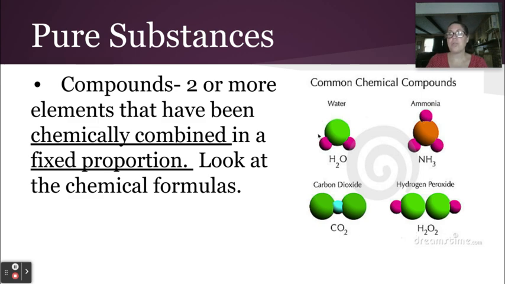And if you look at their particle diagrams, the circles are touching, and the color, the shape, and the size, and the symbols used are different. So a compound is two or more substances that have been chemically combined, and their proportions are fixed. Now, the reason that last part matters, look at water and hydrogen peroxide. Do you see how they have the same two elements, hydrogen and oxygen? Well, this one has only one oxygen for every two hydrogen, and this one has two hydrogen for every two oxygen. So completely different properties.